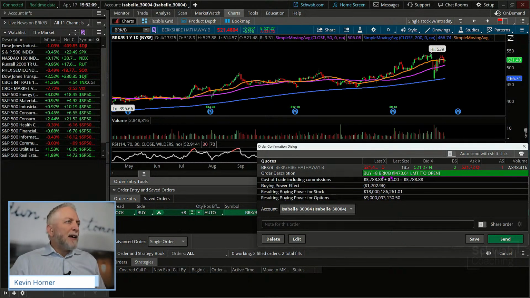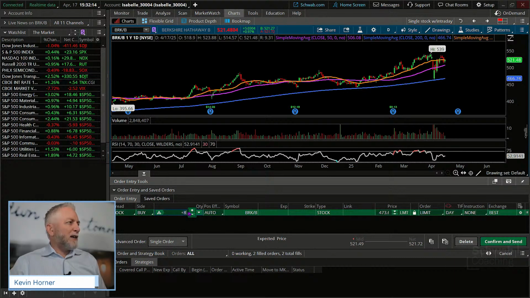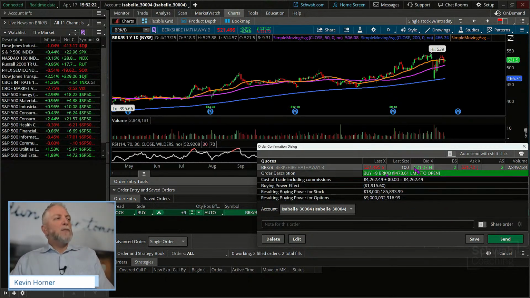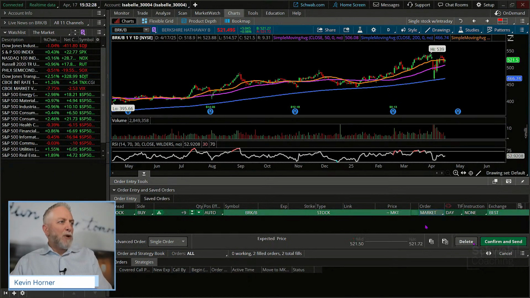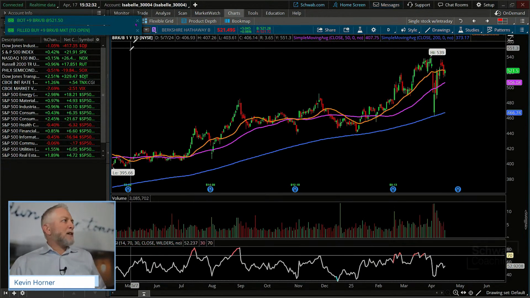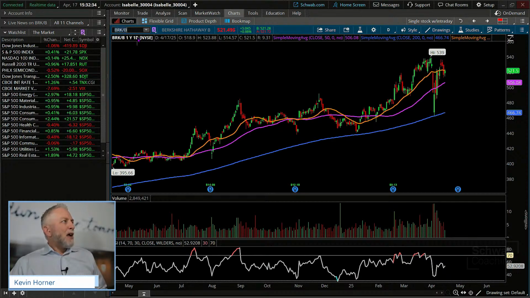Now that 8 or 7, I'm going to go a little higher. We're going to go up to 9. Let's see here, 42. That's better. I probably could get to a full 10 shares, but let's keep it at 9 for our purposes. So we'll pick up 9 Berkshire B shares here at market. Again, just gaining execution. We're not concerned about the actual price. And there we go.